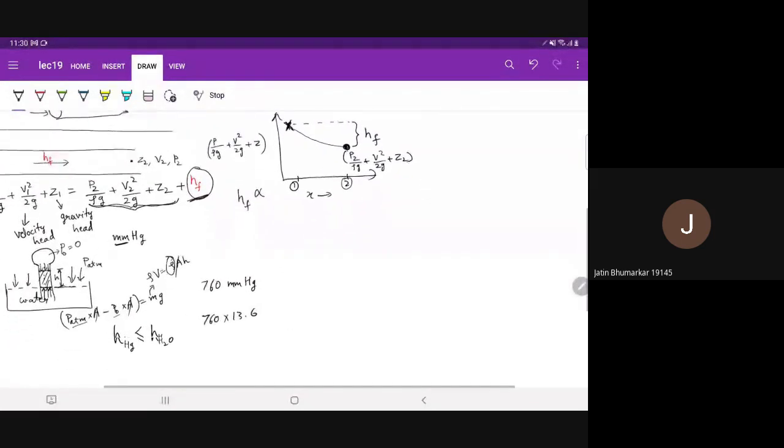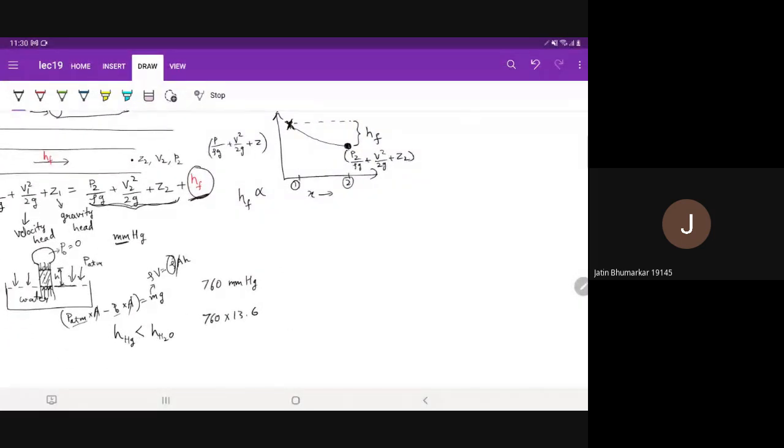Now, what does this HF depend on? How can we write this HF? That we'll discuss now.